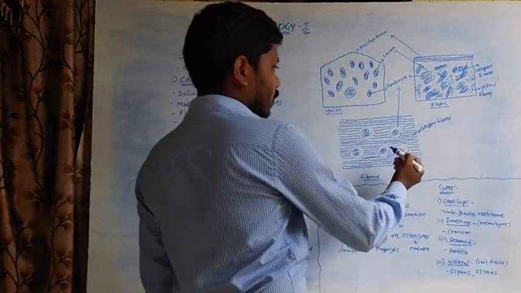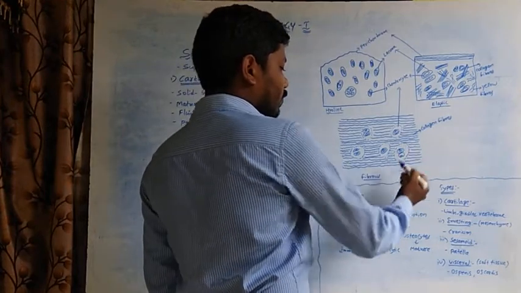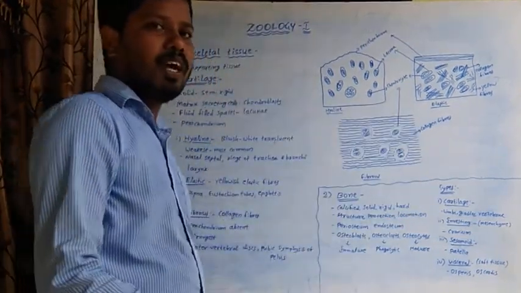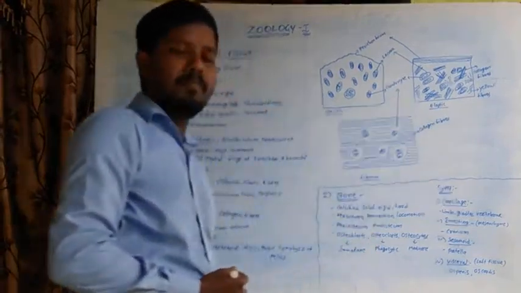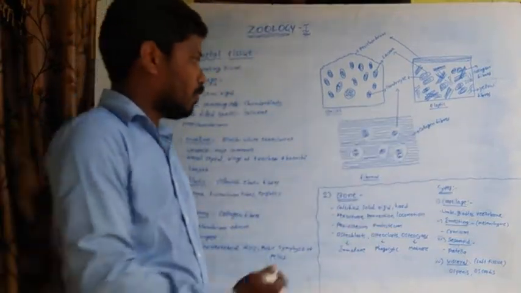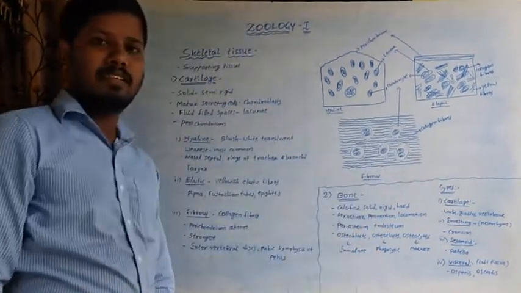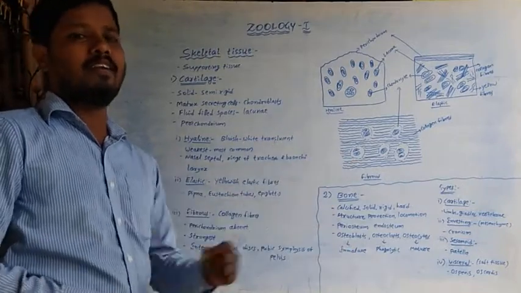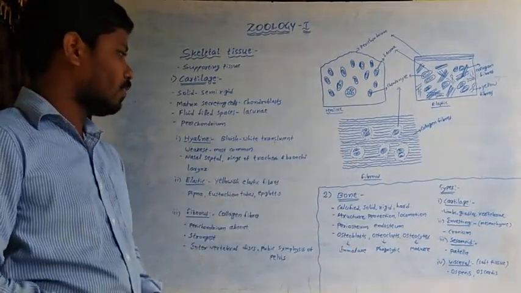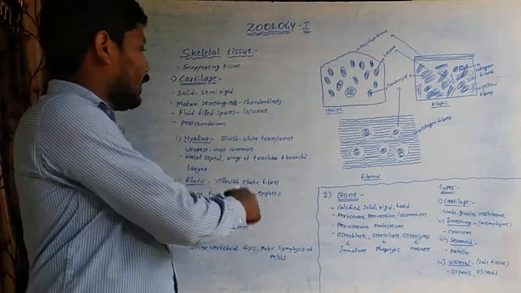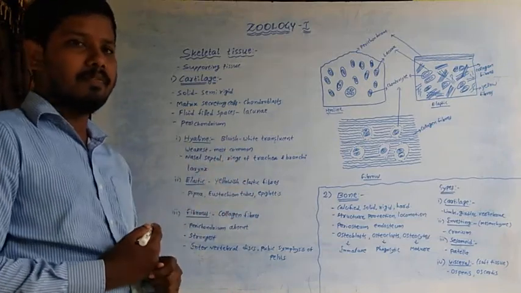Here the fibrous cartilage is composed of an abundance of collagenous fibers. Hence it is the strongest of all cartilages. So this is about the cartilage and its types.